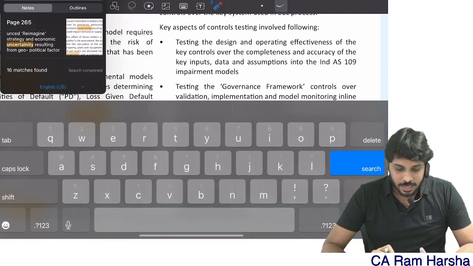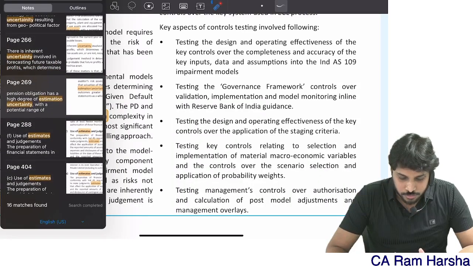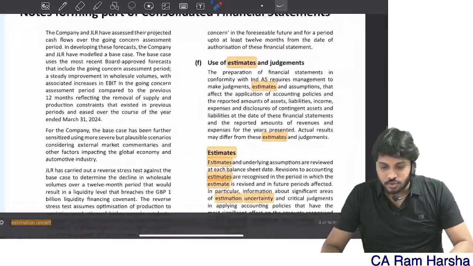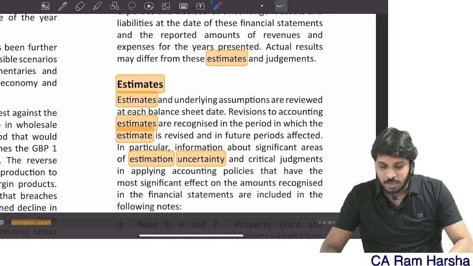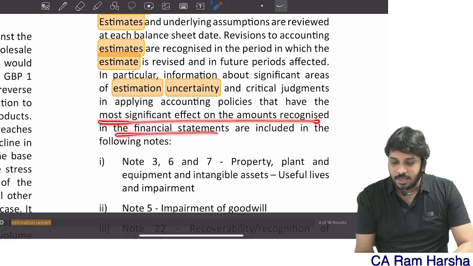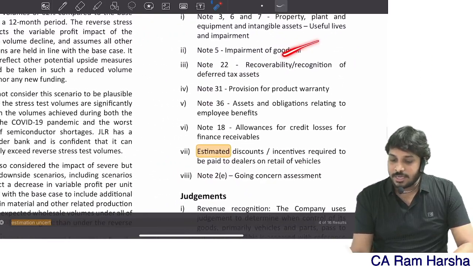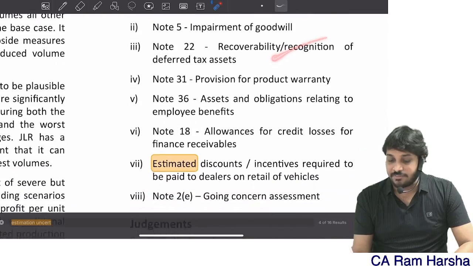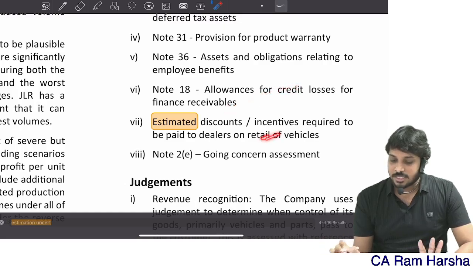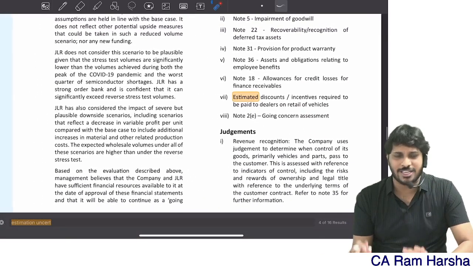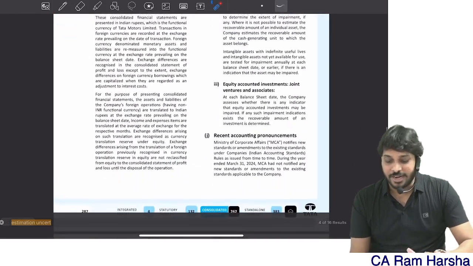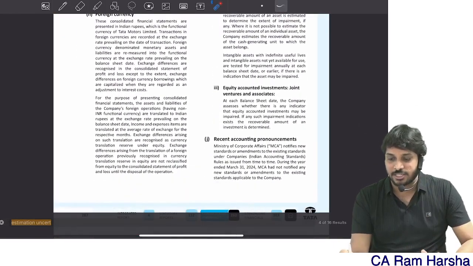Next, regarding this, there will be a disclosure requirement also. This is the notes to accounts, usage of estimates and judgments. Like you see, in particular, information about significant areas of estimation uncertainty, they have given some notes. What are they? Impairment of goodwill, PPE, recoverability of deferred tax, provision for product warranty, asset retirement obligations, employee benefits, financial receivables, discounts paid to dealers, going concern assessment. These are all estimates only. So you will find disclosures for estimation uncertainty in these financial statements.